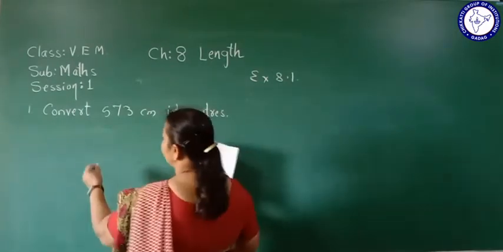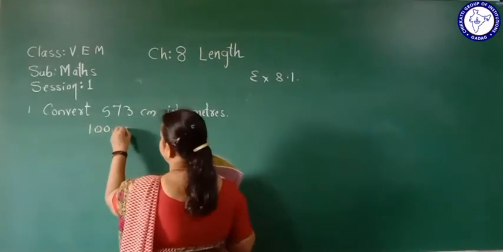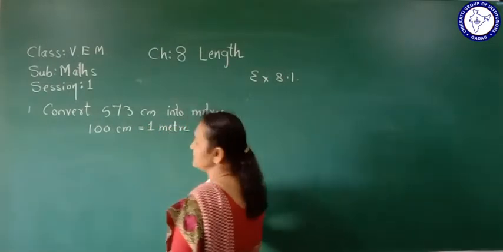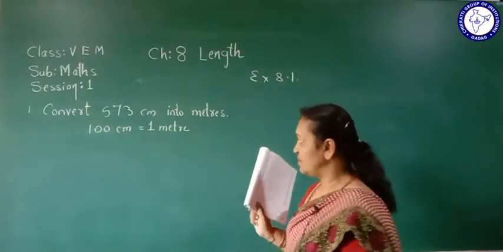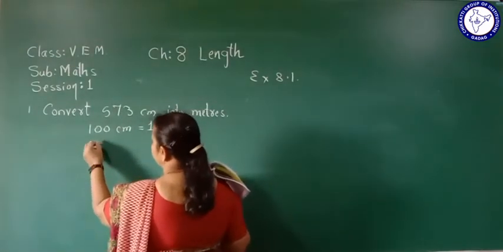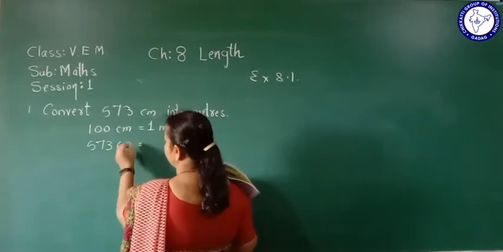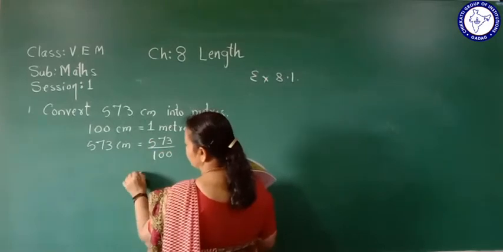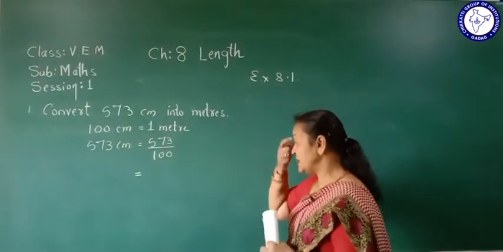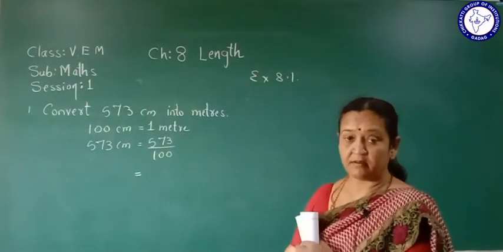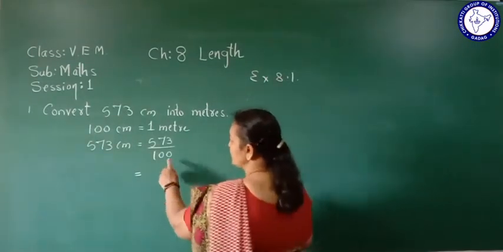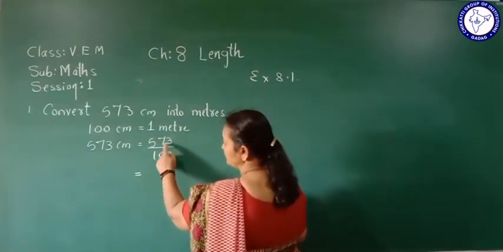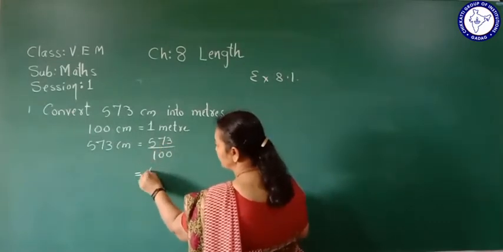Now here we know 100 centimeter equals 1 meter. This we know. Then 573 centimeter equals 573 divided by 100. Now we should convert this into a decimal. What you should do? Count the zeros here. How many zeros do we have? 2 zeros. Then count 2 digits, 7 and 3, the last 2 digits, and you have to put the point.